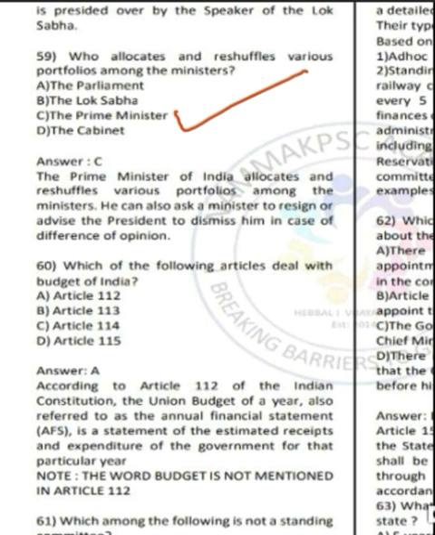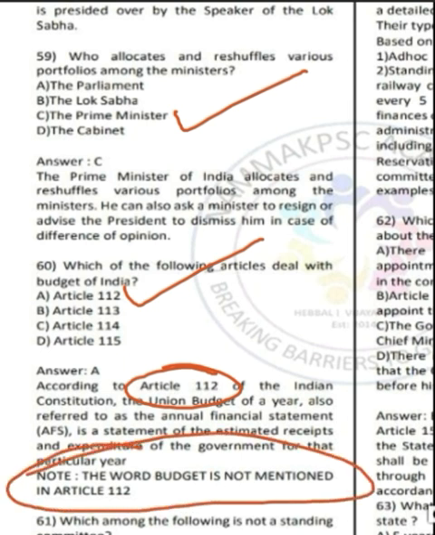Question number 60. Question number 60 is asking which of the following articles deal with the budget of India. The correct answer is option A, article 112. So article 112 deals with the union budget, but it must be noted that the word budget is not mentioned in article 112. In article 112 you can find the term annual financial statement, which means the budget of India.